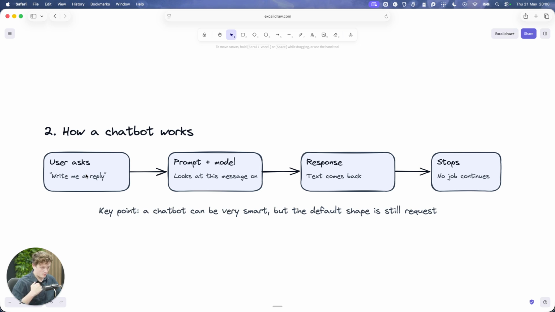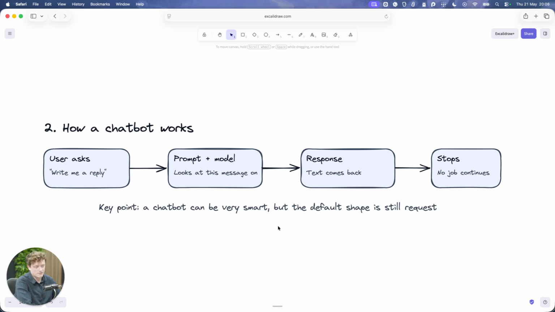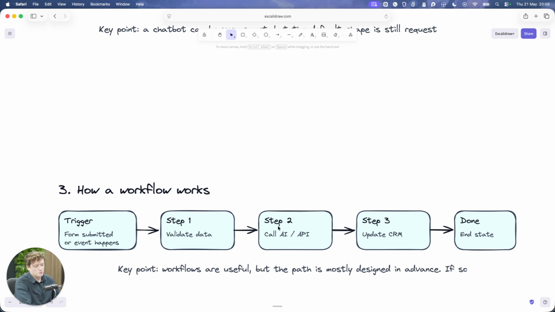So a chatbot still can be very smart, right? However, it's not going to be able to do tasks for you. An agent is where it can do tasks for you. A chatbot is still incredibly smart. It depends on how recent and how powerful the language model is. The more powerful the language model is, obviously the smarter the chatbot is going to be. Back when ChatGPT first came out, they were pretty dumb, but now a chatbot can do quite a lot of stuff.